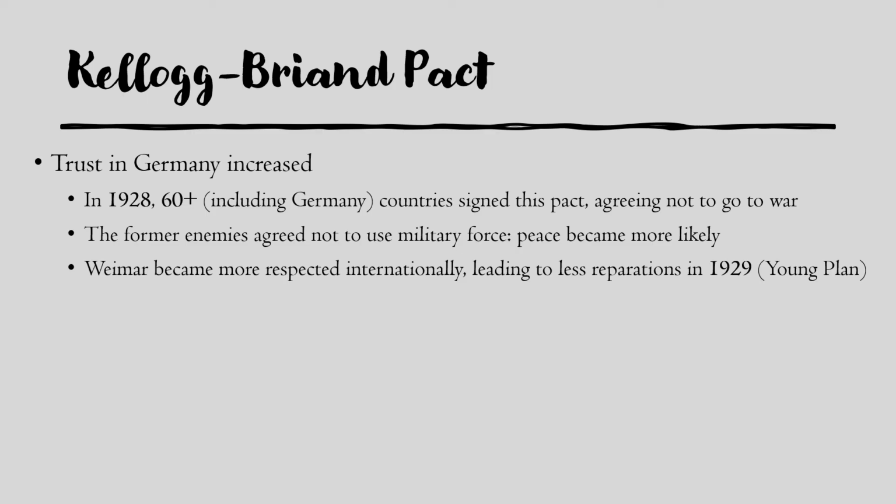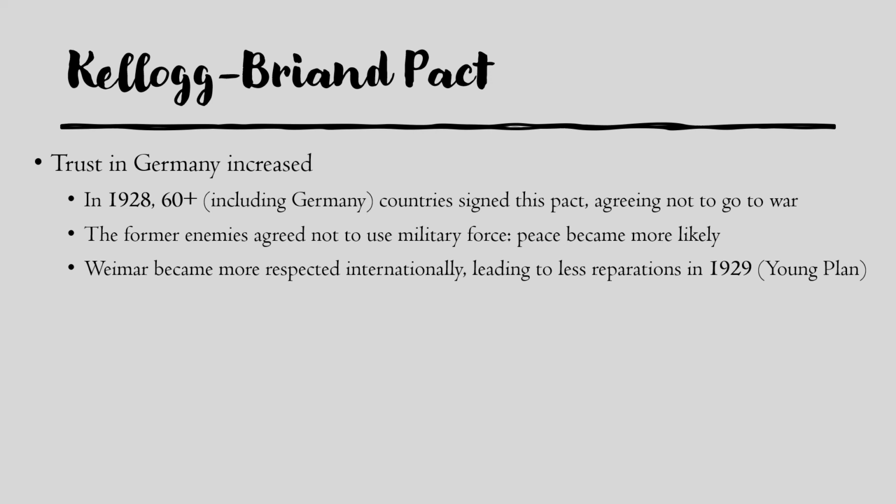So these enemies from the First World War, 10 years after the end of the war, they agreed now not to use military force. Peace in Europe became more likely, and obviously no one wants war really. So it looked like a positive step away from military battles into a more diplomatic, more peaceful Europe.